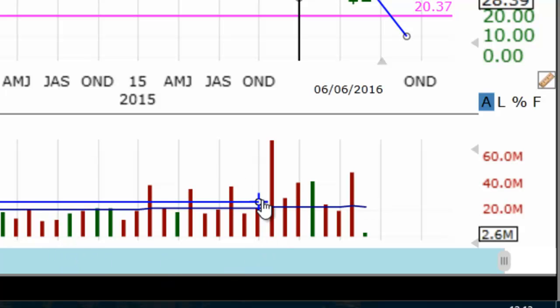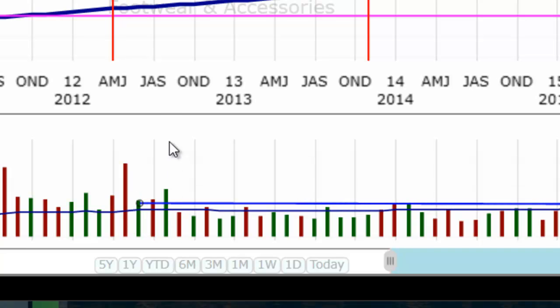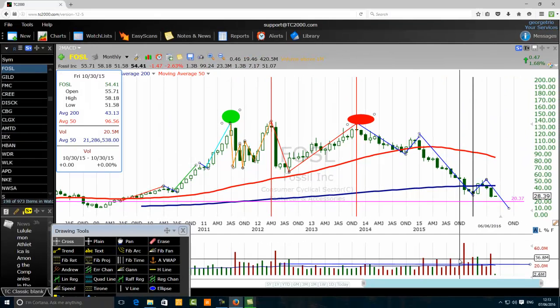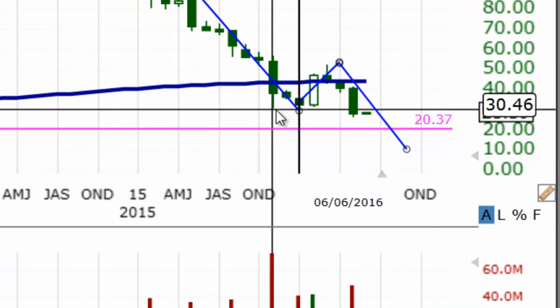So look at this. The average volume for this stock, pay attention to the line that I'm drawing on the volume bar, from mid-2012 up to October 2015, the average volume was around 20 million shares being transacted in Fossil Incorporation. This is the average volume, 20 million shares. There was a bit of pop here, but look carefully, somewhere here, in November 2015, all right.